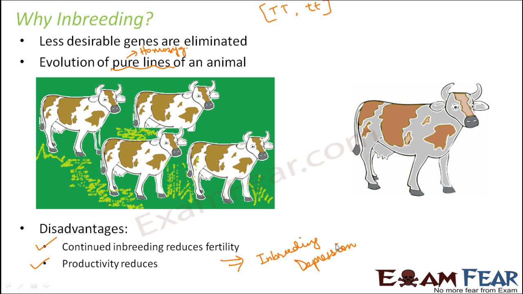So there has to be a solution for this, and the solution to this is outbreeding. So instead of mating the animals amongst themselves, or instead of only closely related animals mating with each other, they should also be allowed to mate with other animals, maybe at least with animals of different breeds.